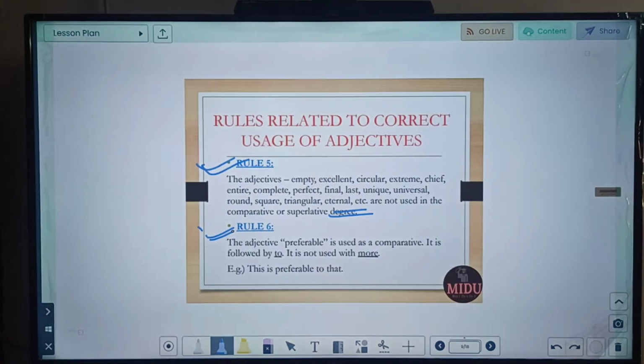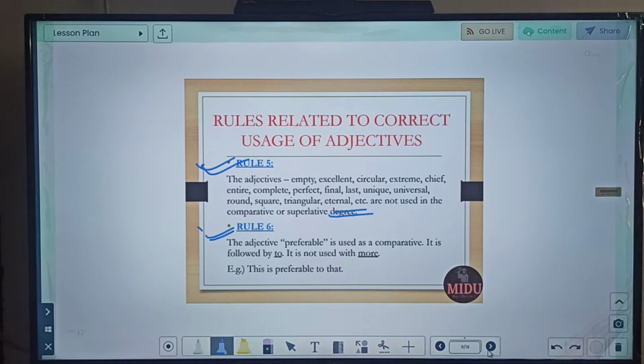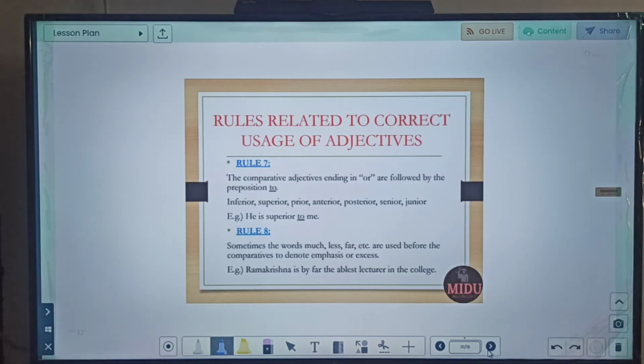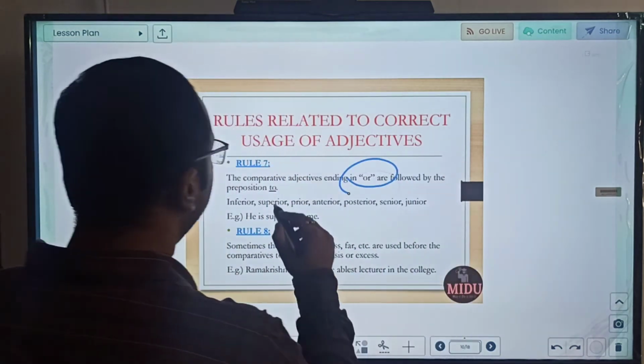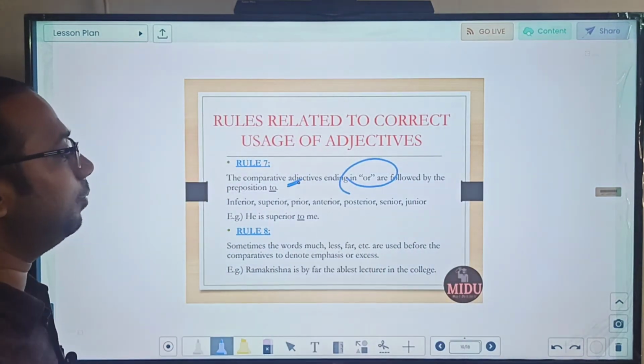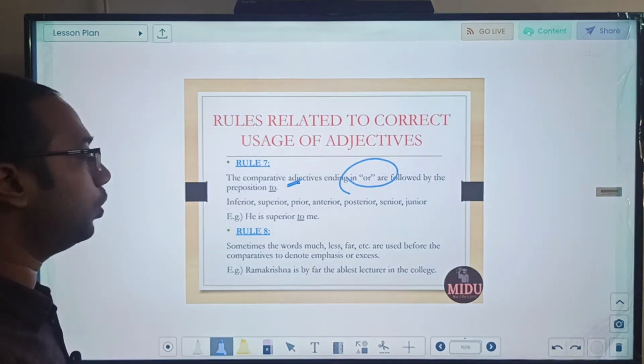This is rule number 6. Let us move to our next rule, rule number 7. Rule number 7 says that if there are some comparative adjectives ending in or, they are followed by to. So always it will be inferior to, superior to. Whenever something ends in or, use to along with it.